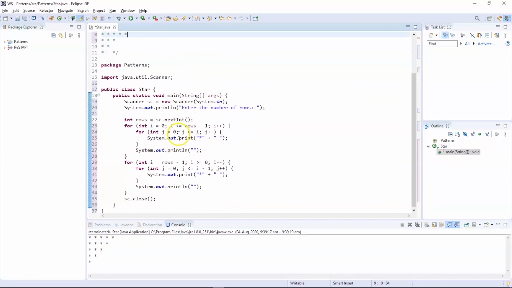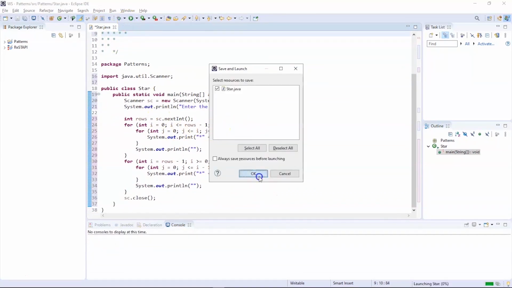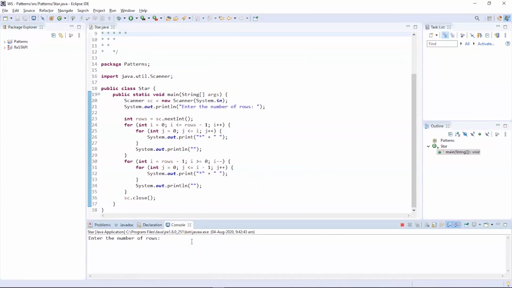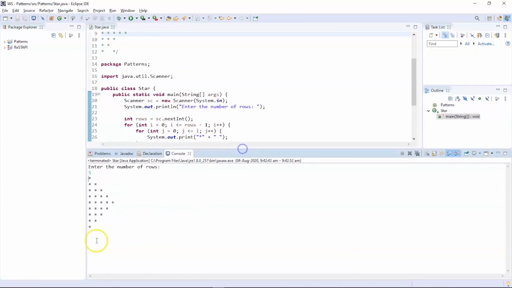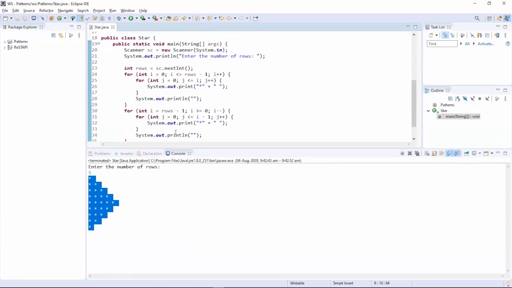Now let us try to execute this program and print the output. Now let us enter the number of rows we want. Let's enter 5. So there you go. Let me expand my output screen. Yeah, there you go. We have the pattern which we desired. And don't forget that we need to use rows - 1 in the next stage, which is the second half of the program. So this is how the arrow pattern is printed.